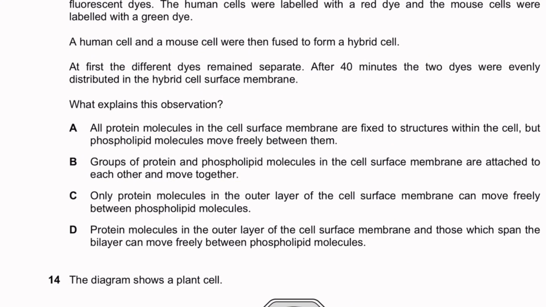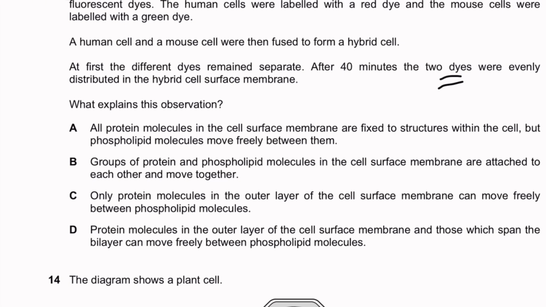At first, the different dyes remained separate, and after 40 minutes, the dyes were evenly distributed in the hybrid cell surface membrane. So what does this show? Okay, the protein dyes over here are the ones that moved. So you have to understand with me that the membrane is a fluid structure. Everything is continuously moving and it's all over the place. But what the experiment is aiming to show you is that proteins can move freely throughout the membrane. So it's not about phospholipid molecules, it's about proteins.